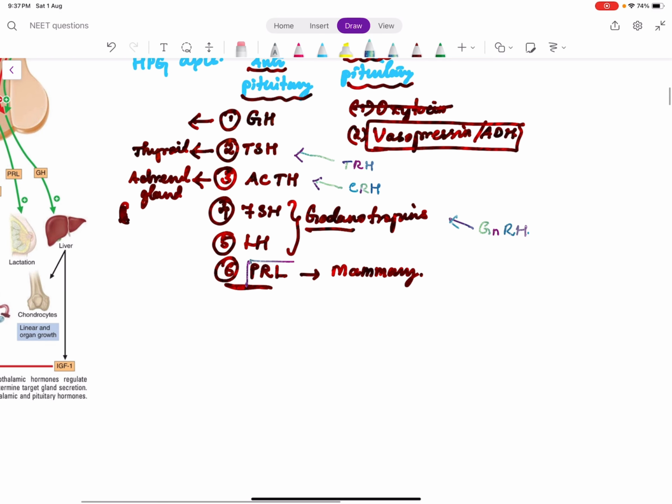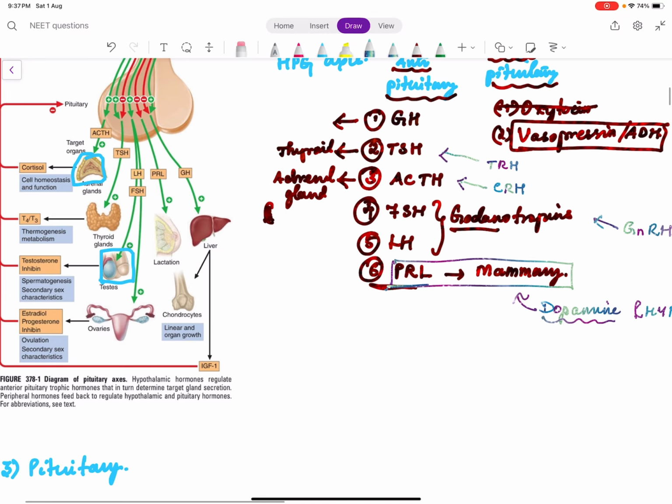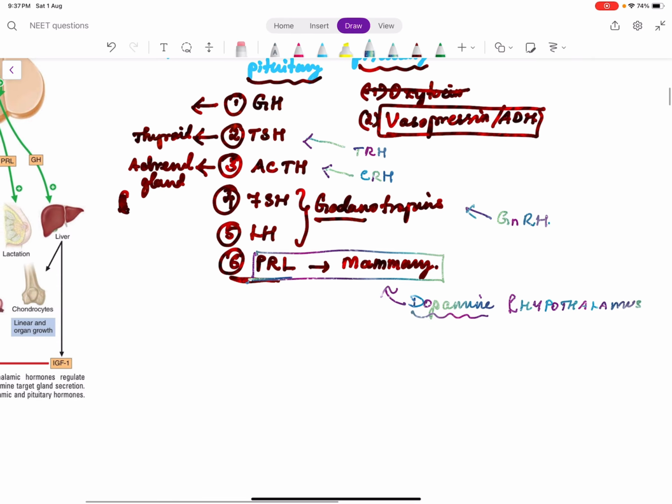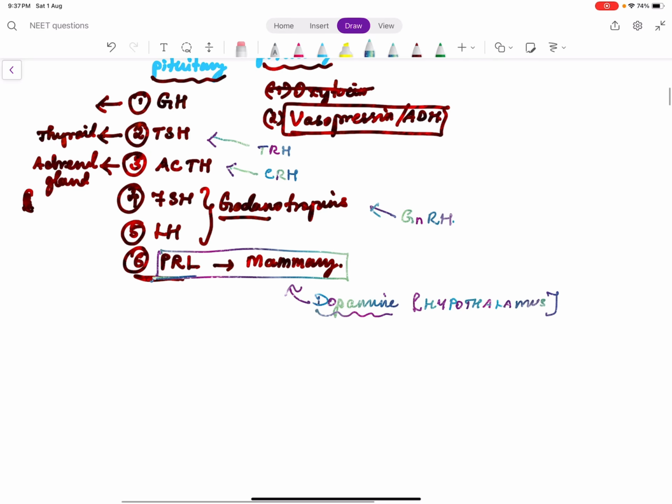Prolactin is special because it does not have a stimulating hormone, it has only an inhibiting hormone. That inhibiting factor or hormone is dopamine. So dopamine is produced by the hypothalamus. It inhibits prolactin secretion from the anterior pituitary. This relationship is very important because whenever we are giving a drug which is containing dopamine, it inhibits prolactin secretion.